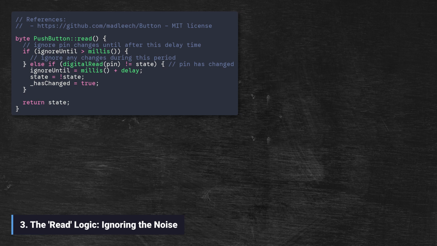When a change is detected, 3 things happen. ignoreUntil equals millis plus delay. It sets a new lockout timestamp for the future, the next 100 milliseconds. During this time, any subsequent mechanical vibrations will be ignored. State equals not state. It toggles the current state from high to low or vice versa to record the new stable condition. _hasChanged equals true. It flags that a change has occurred.